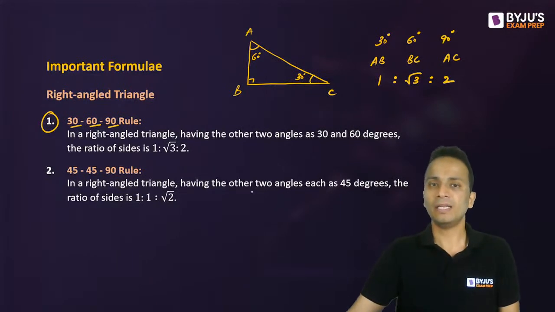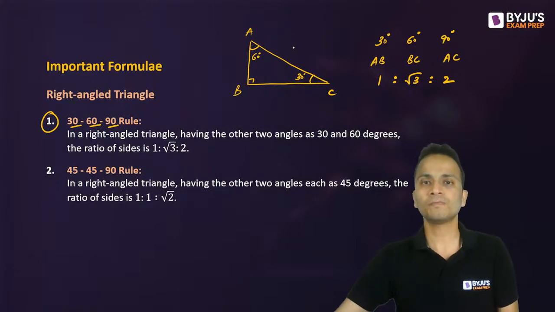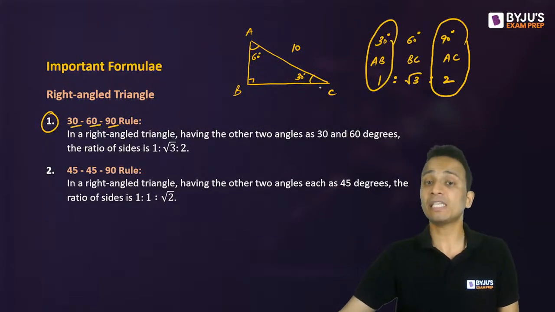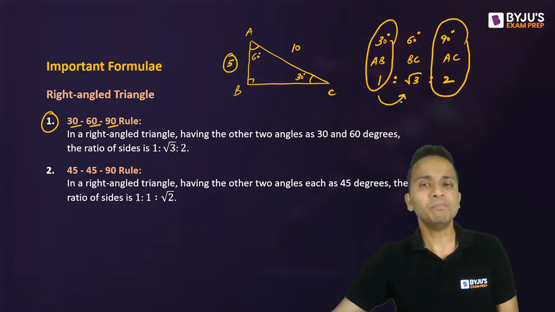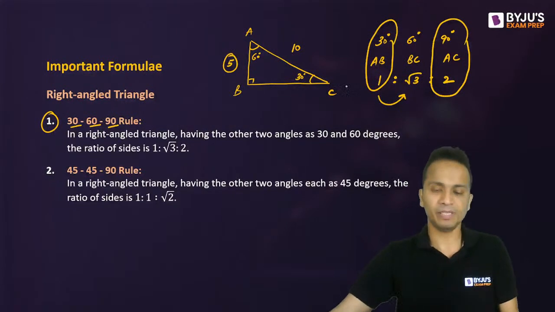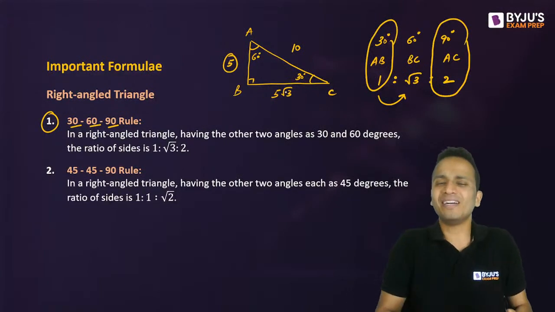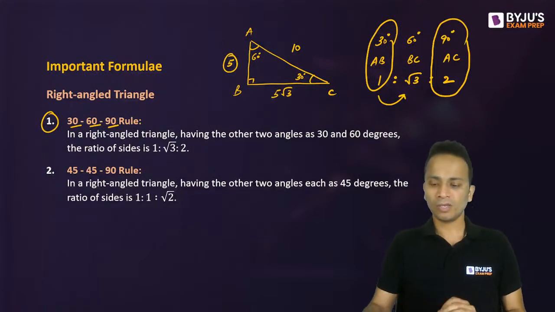For example, let's say I am given AC, the hypotenuse, let's say it is given as 10. So if the side opposite to 90 degrees is 2, then side opposite to 30 degrees will be 1, that means half of this. So in this case, AB will become 5. Now, once we have obtained AB, then BC is root 3 times AB. So it will be 5 under root 3. So this particular thing can be done directly, right? So this is for 30, 60, 90-degree triangle.